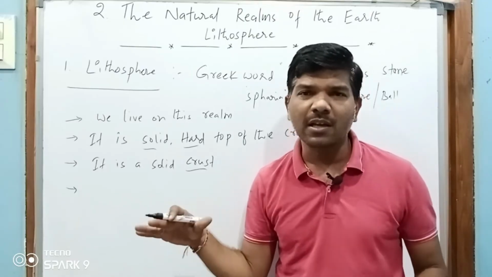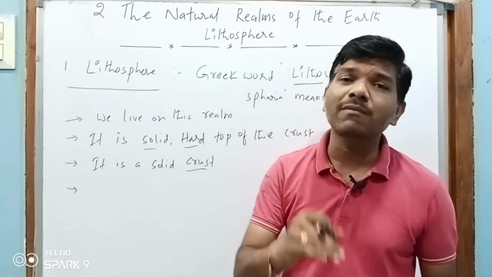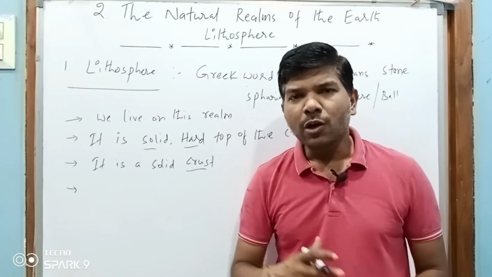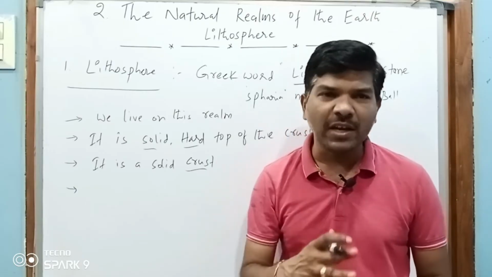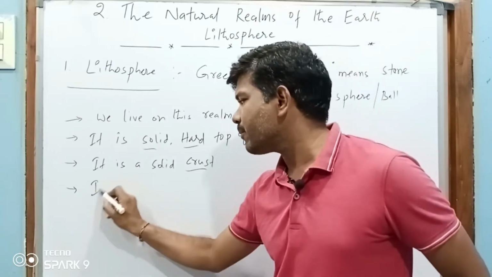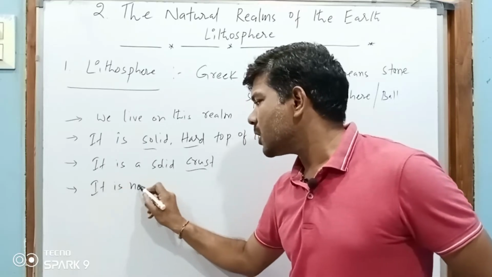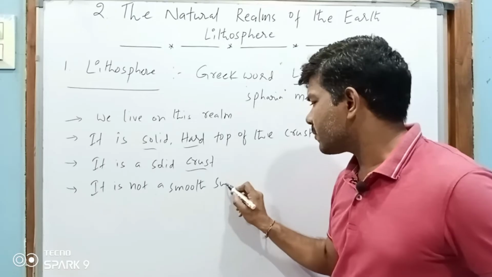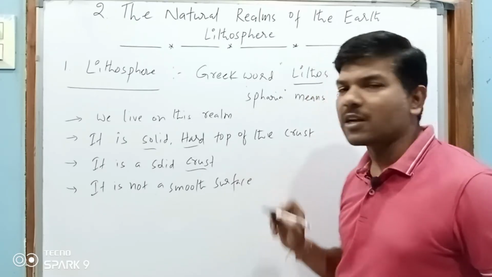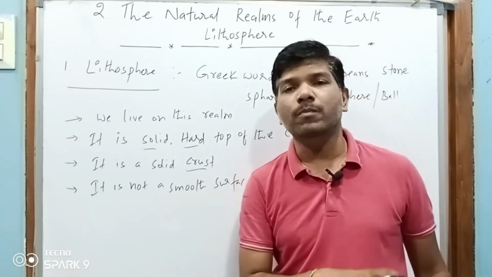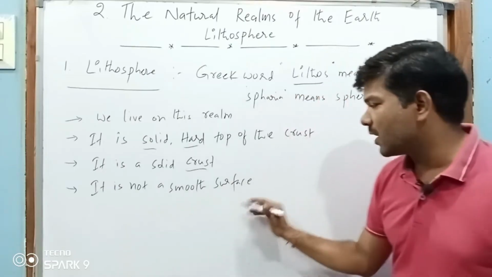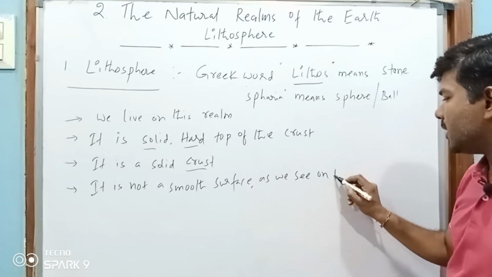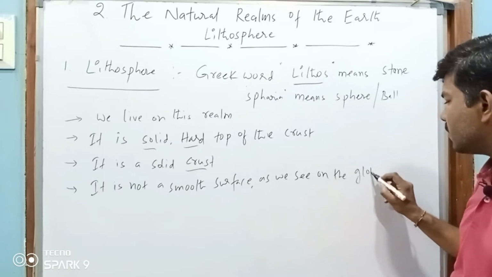It is uneven. It is not a smooth surface as we see on the globe, right?